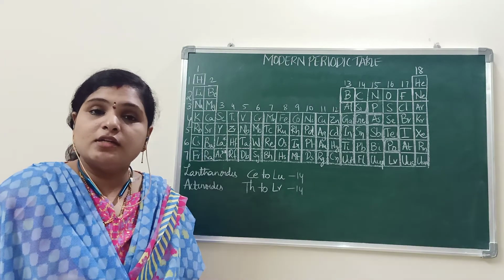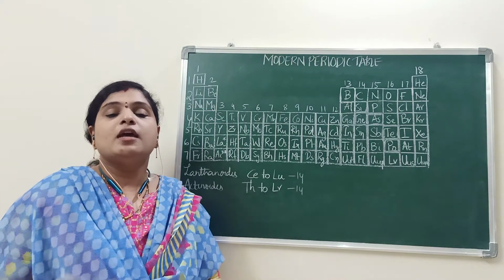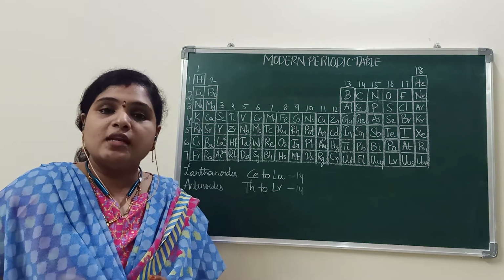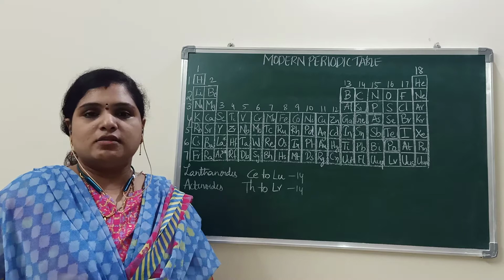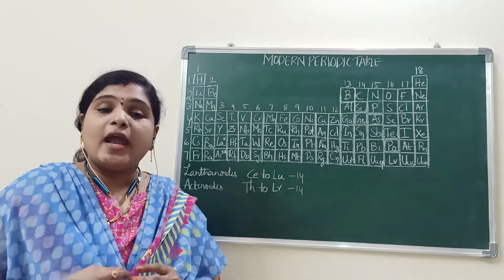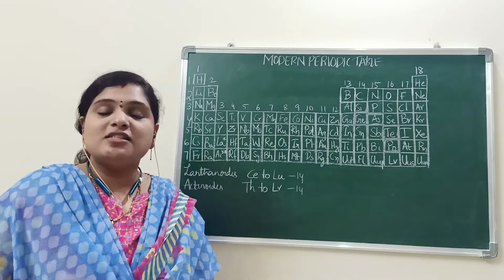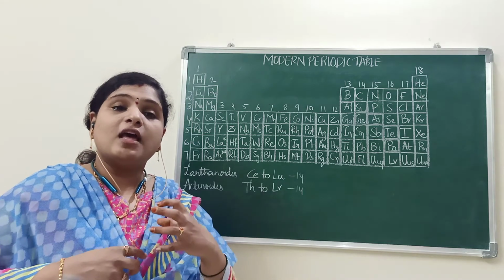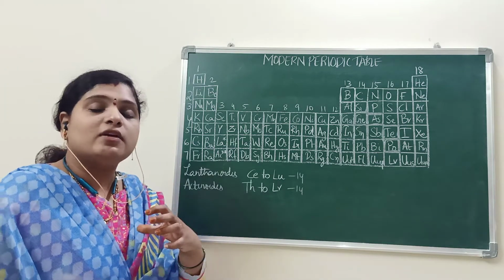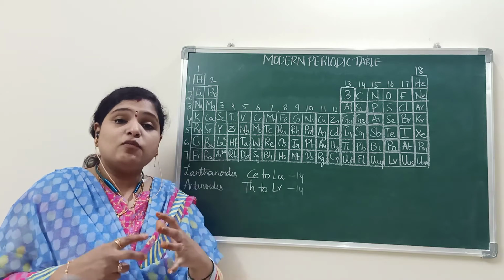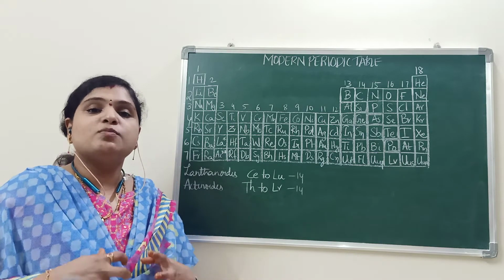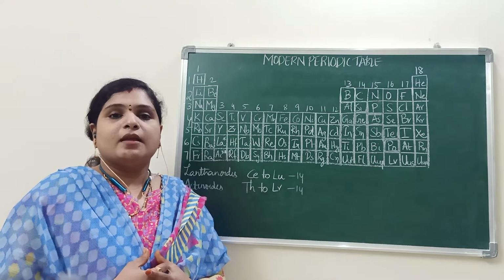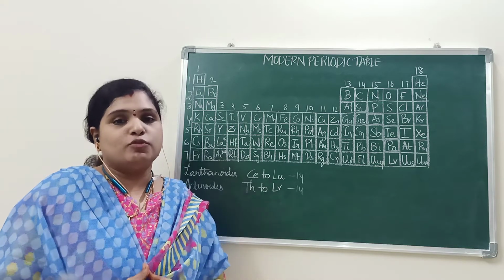How many periods are there? 7 periods. In the modern periodic table, Moseley has taken into consideration the atomic number instead of atomic masses. So whatever anomalies or drawbacks were observed in Mendeleev's periodic table were overcome due to the efforts of Moseley.